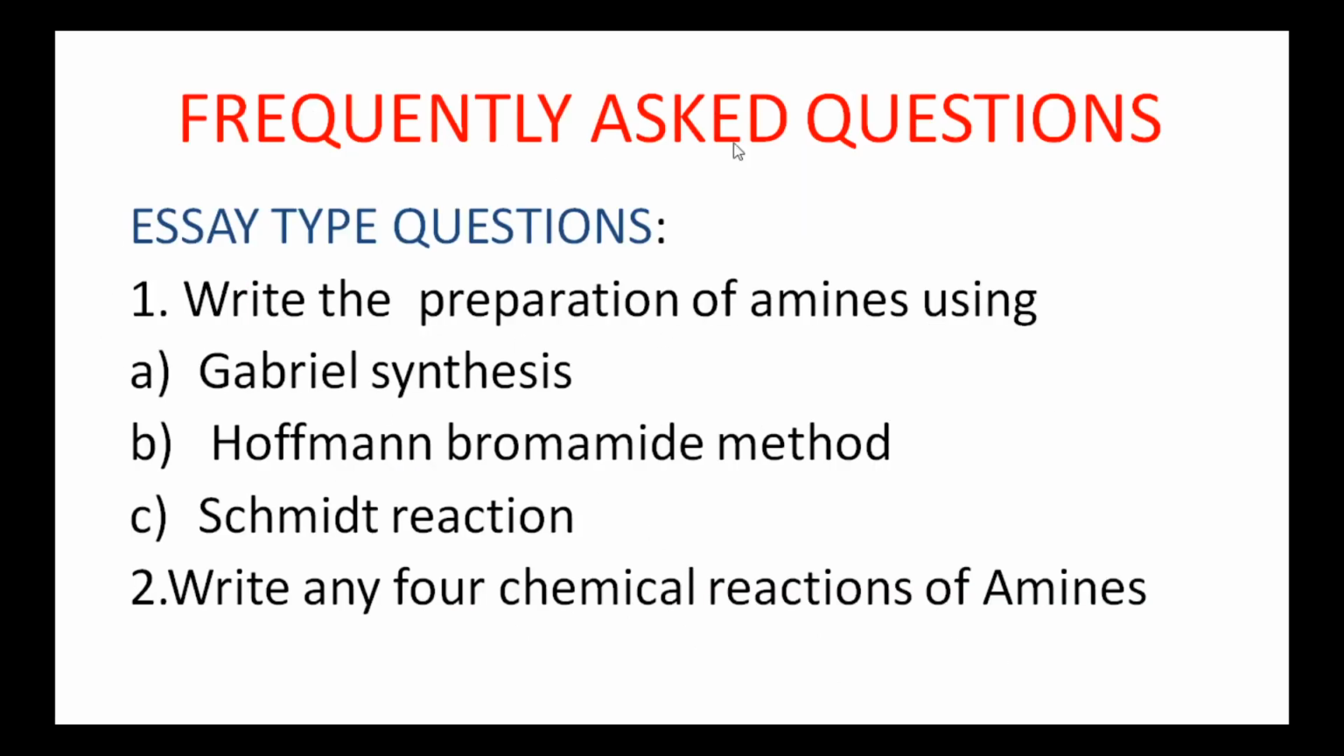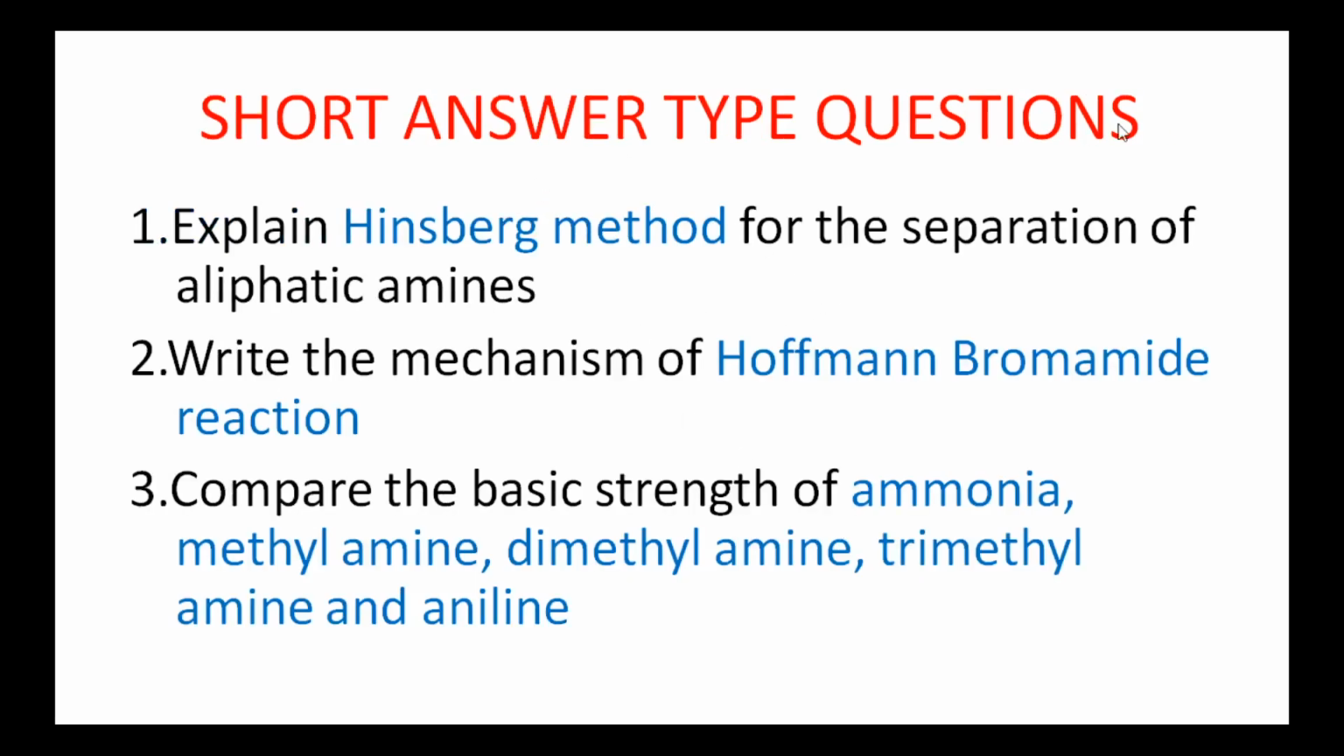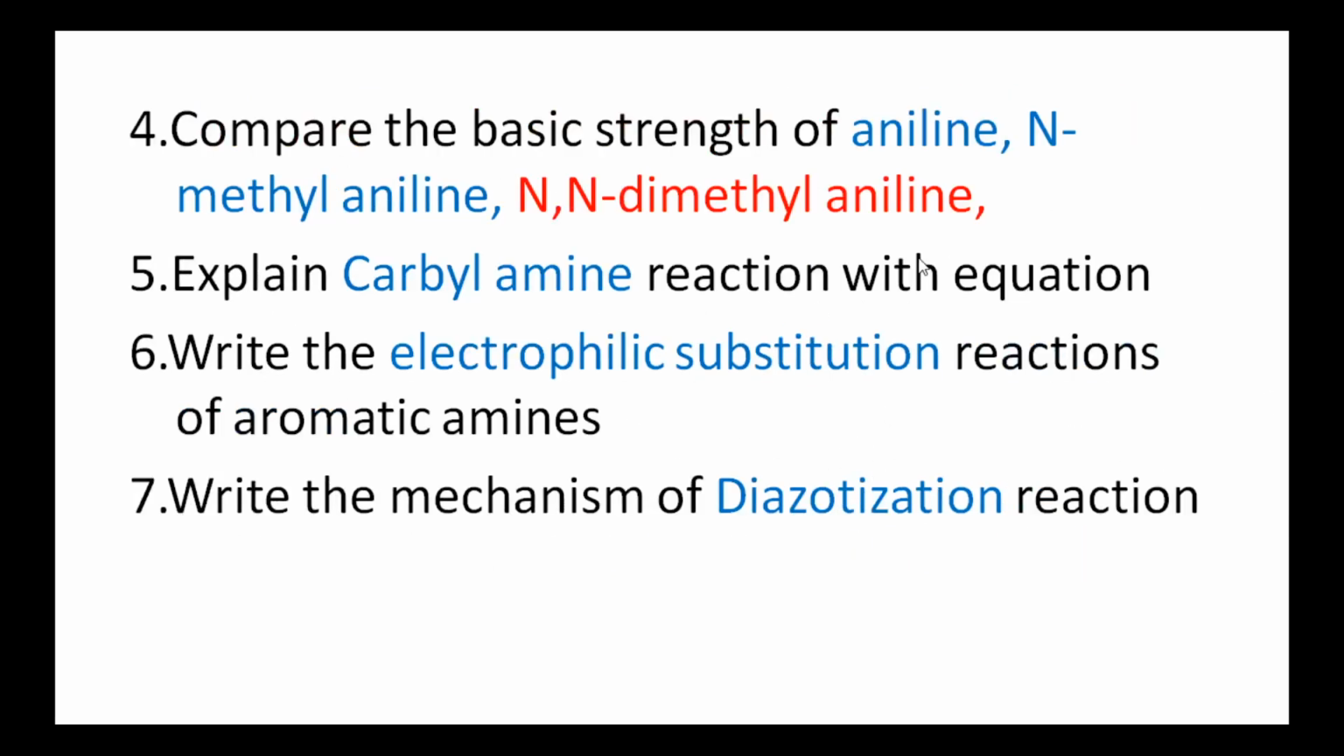These are the frequently asked questions in this unit, that is the fourth unit, nitrogen compounds. These are the essay type questions. Write the preparation of amines using the Gabriel phthalimide synthesis. Second one is the Hofmann bromamide method. Third one is the Sandmeyer reaction. Next, second question. Write any four chemical reactions of amines. Next, short answer type questions. These are the short answer type questions.